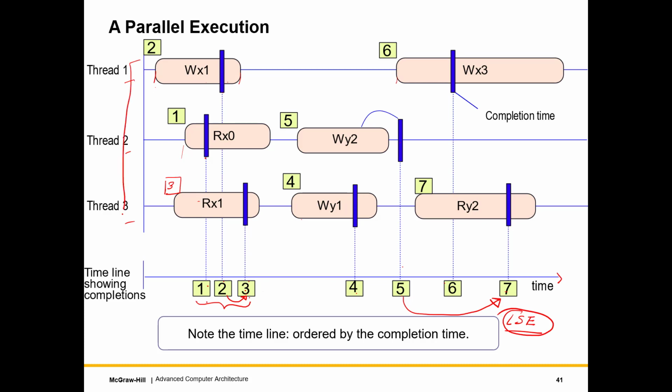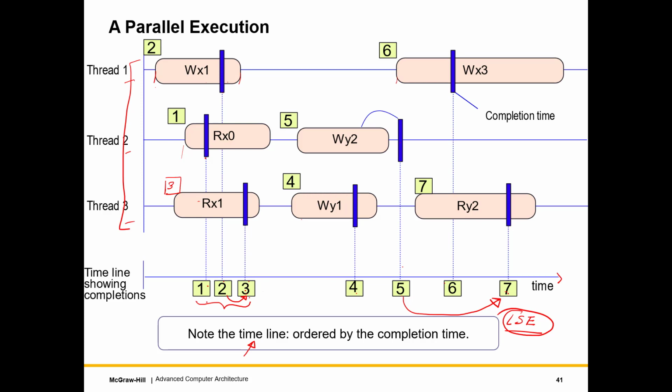So we have a parallel execution at the top. We ordered them by their completion time. We are assuming that we somehow know what the completion time is. So it becomes a sequential execution and we are very happy with it because it is legal also. Alright, so let's not look too much into it. Let's keep going. What you need to note is the timeline where it is ordered by the completion time. This is an important point to note. We will keep on revisiting this.